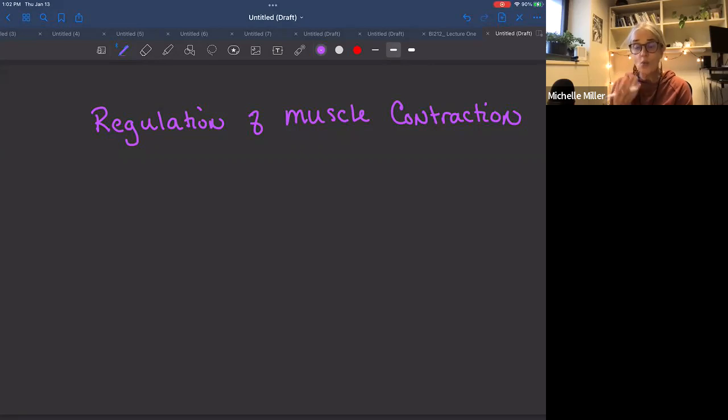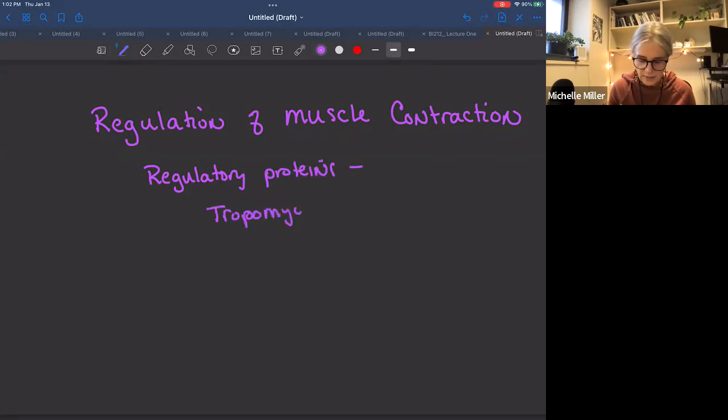So let's talk about why we have to have this signal in order for the muscle to contract. So we need to talk about some regulatory proteins. So the regulatory proteins that we're going to talk about are tropomyosin and troponin.